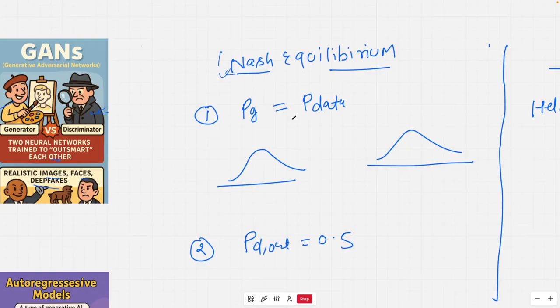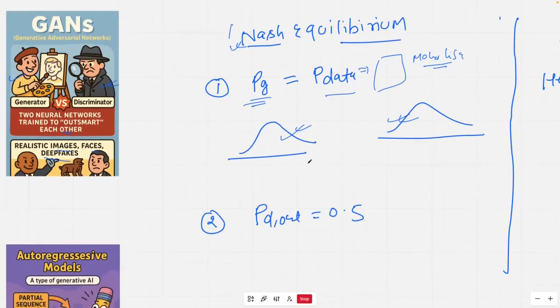This is where we say the model has converged. Now, what are P_g and P_data? P_data is the actual data, for example, the actual Mona Lisa image. And P_g is what the generator is generating. When these two distributions start to look similar, we say the model has converged. We will give some practical tips also, but this is what it theoretically means.